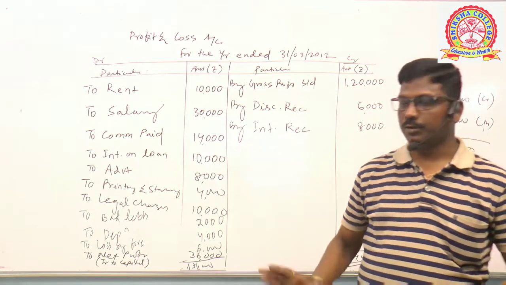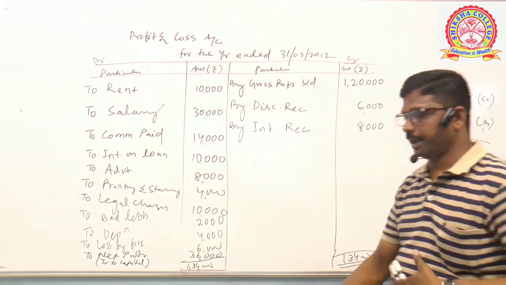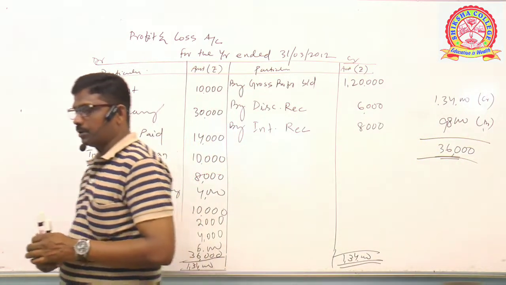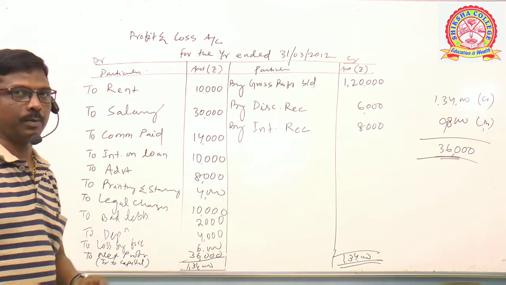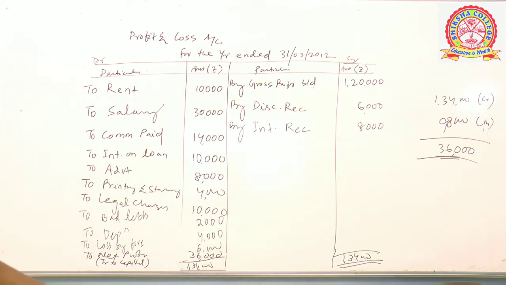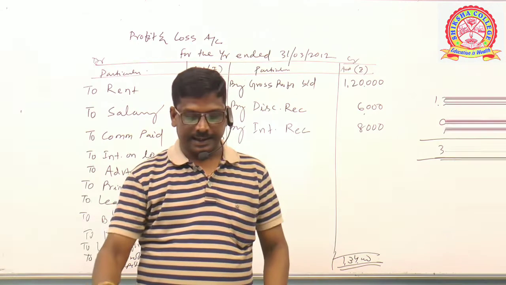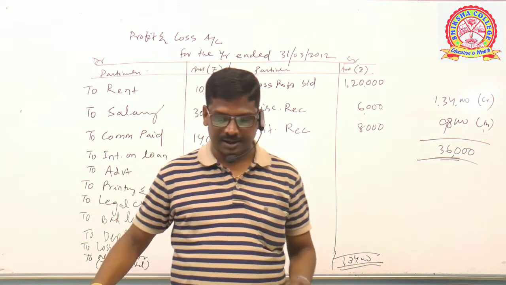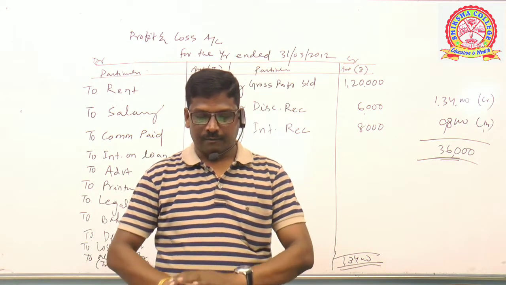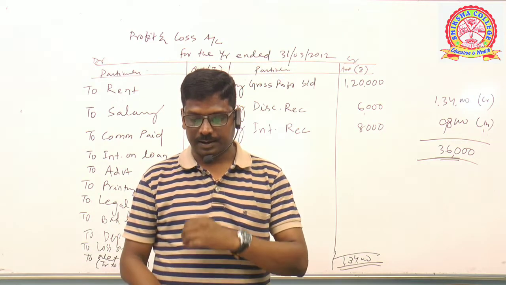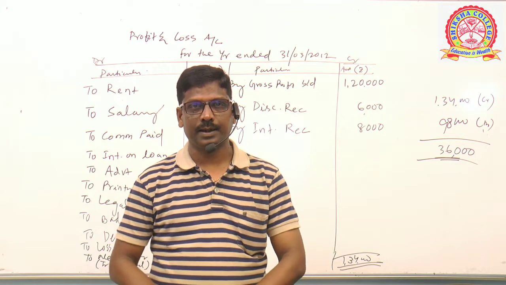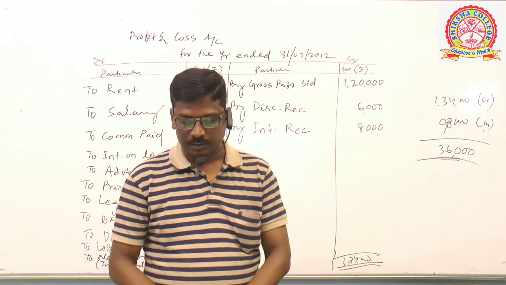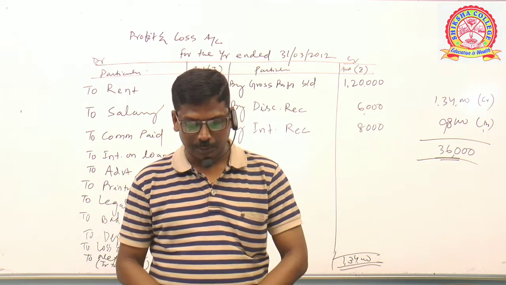Please note down in your running notebook, accountancy running notebook, after trading account, preparation of final account. It's question number 5. Solution to question number 5: how to prepare a profit and loss account. Clear? Next, question number 6 of the same page. From the following information, prepare profit and loss account for the year ended on 30th June 2009. Friends, I will assist you, you prepare on your own.